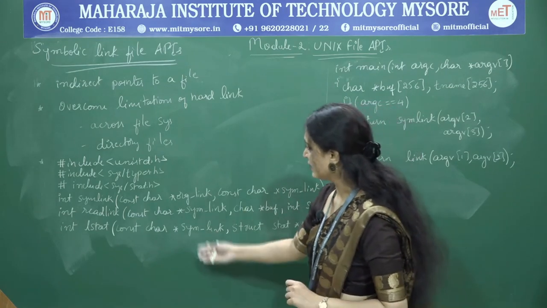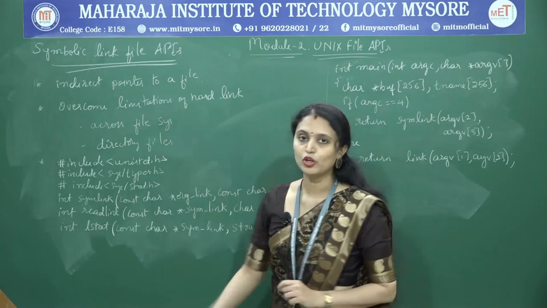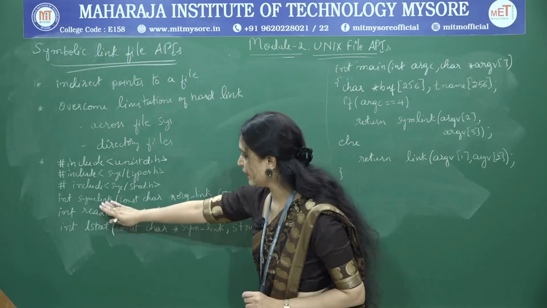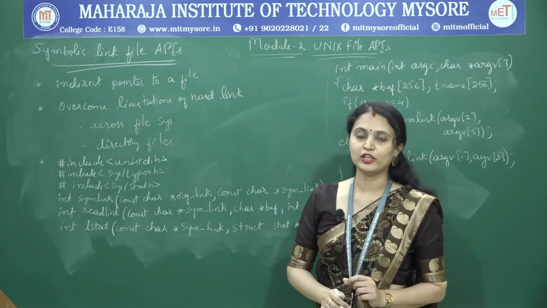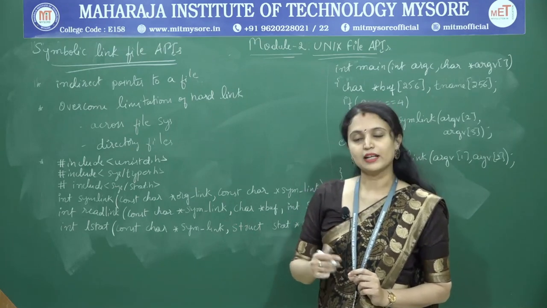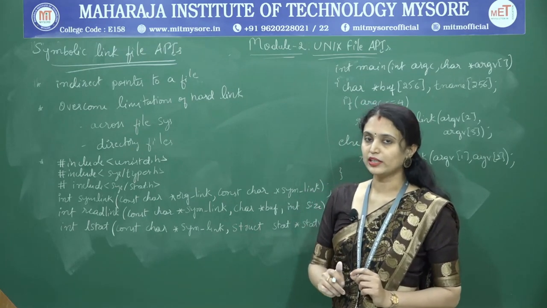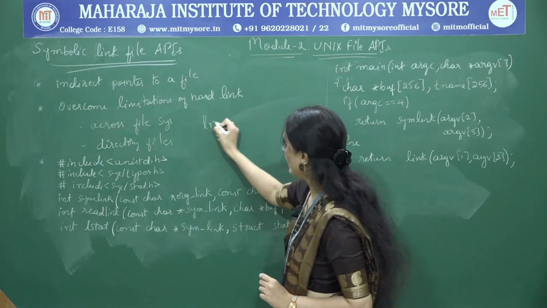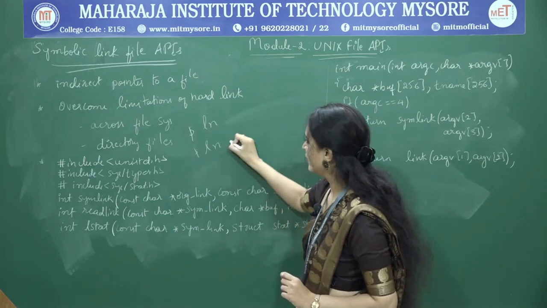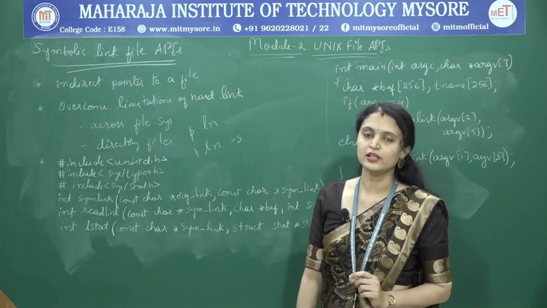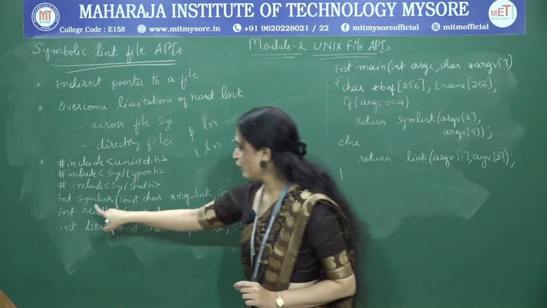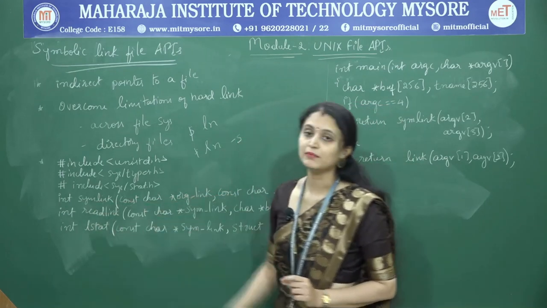These are the APIs that are available with symbolic link files. Include statements and symlink. Symbolic links can be created by using the symlink API, but the command used to create a symbolic link is ln with option -s. For a hard link, it is ln without the option. Similarly, for a symbolic link, the API is symlink.